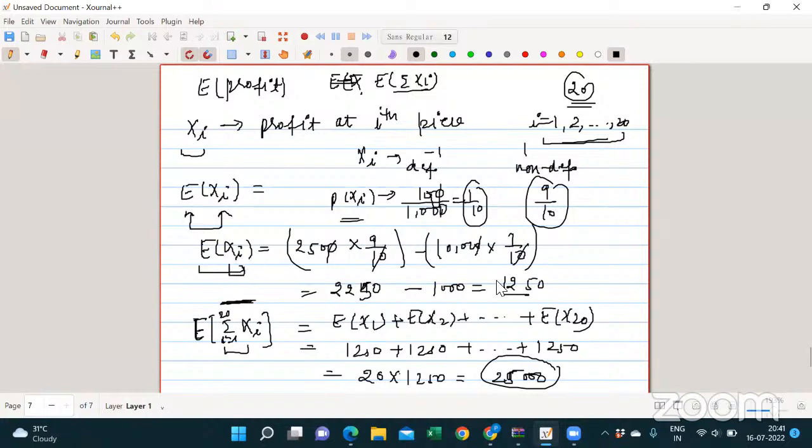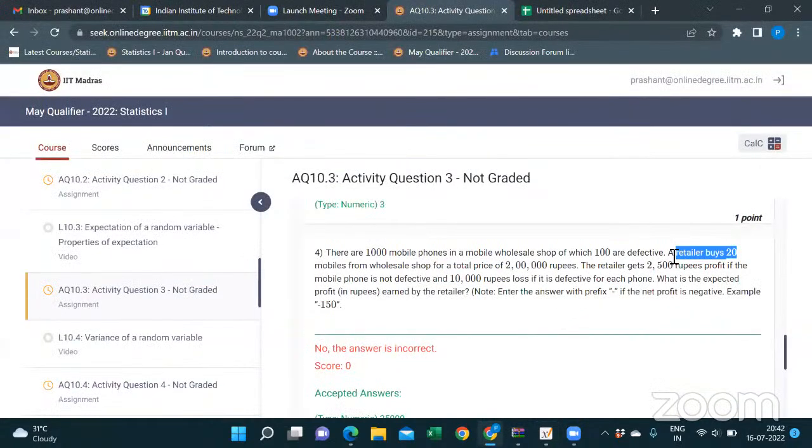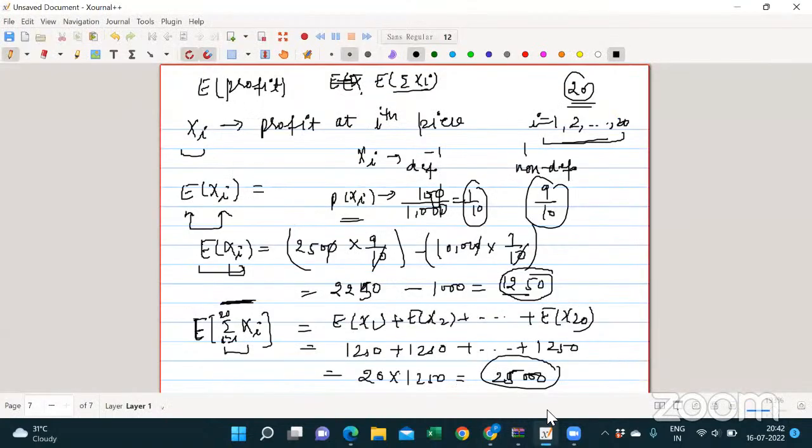Means this ith piece is from the 1,000 mobiles. So what is the question? Are you getting the question? He buys 20, and we have to find his expected profit out of those 20. But when we are finding E of xi, the expected value of the ith mobile, we are finding defective and non-defective. For defective, we are dividing by 1,000, the total mobiles only, no?